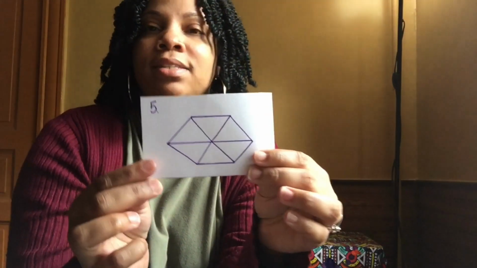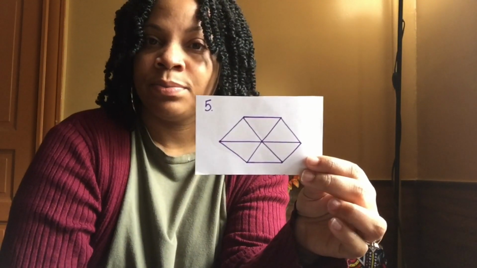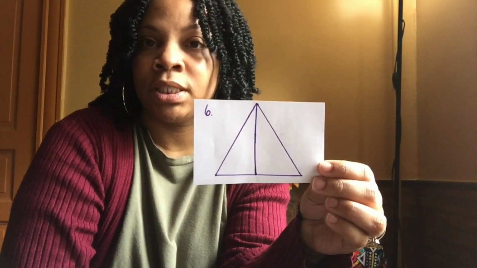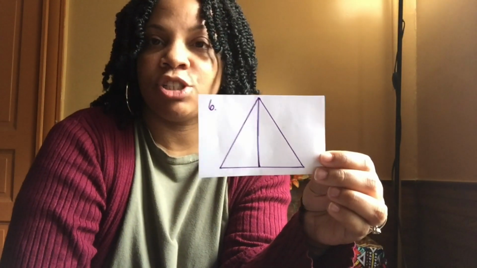All right, number 5 is a hexagon. Please write down the amount of equal parts this hexagon has. And your last one for your do now is this triangle. How many equal parts does this triangle have?